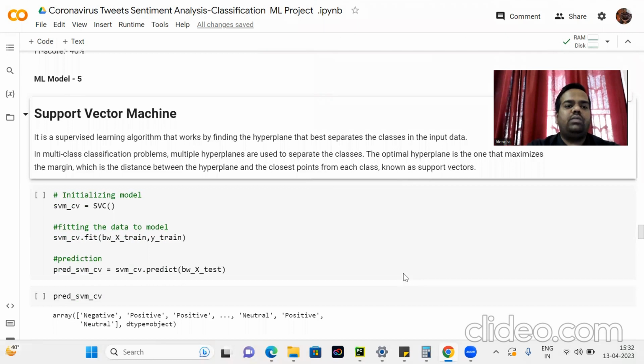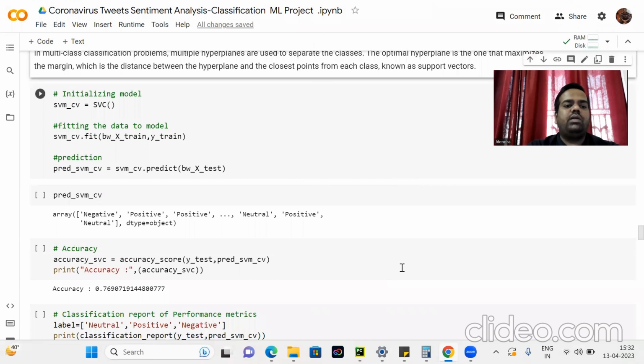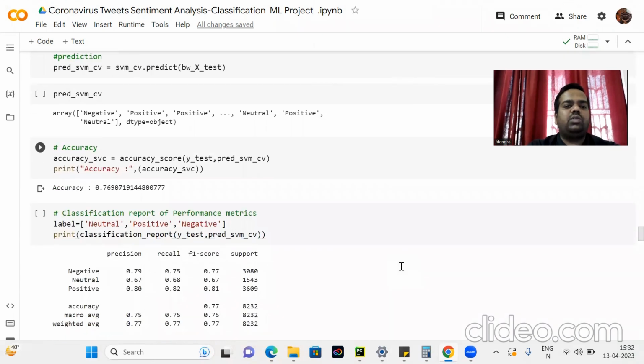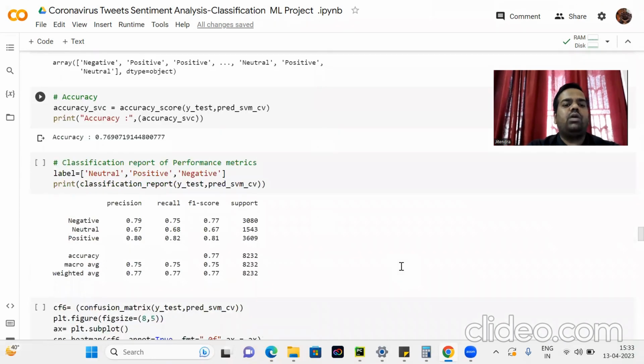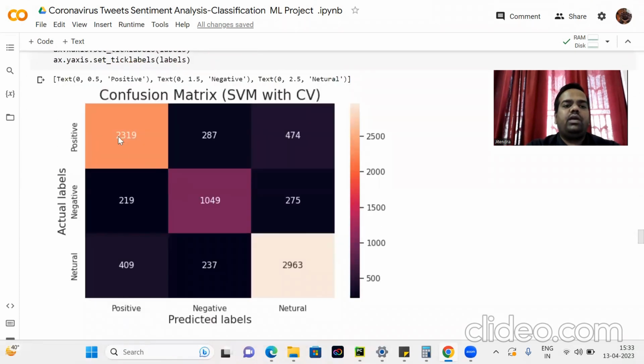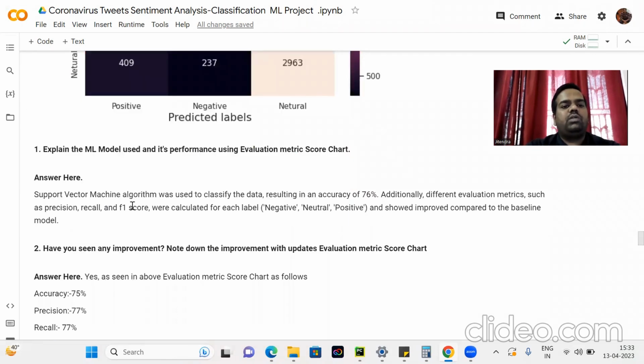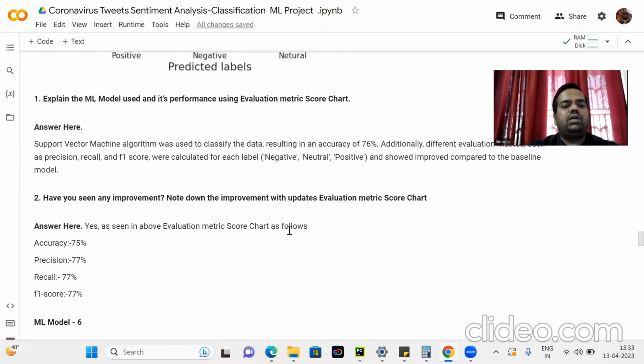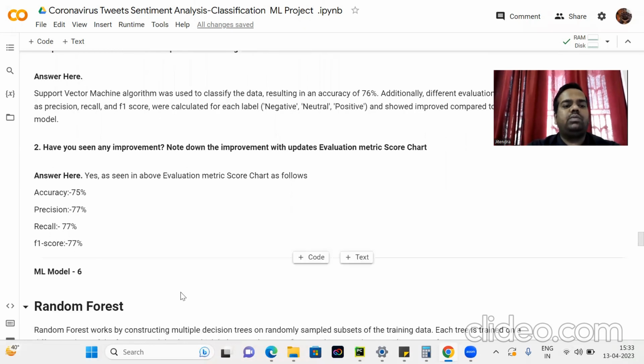So first we initialize the SVM, then fit the model, then predict with the model. Here the accuracy is 76%, and the classification report shows the performance metrics for neutral, positive, and negative: precision, recall, and F1 score. Here is a confusion matrix, with the diagonal values representing the true positive values. The support vector machine algorithm classifier results in an accuracy of 76%. Yes, there has been an improvement: accuracy 75%, precision 77%, recall 77%, F1 score 77%.